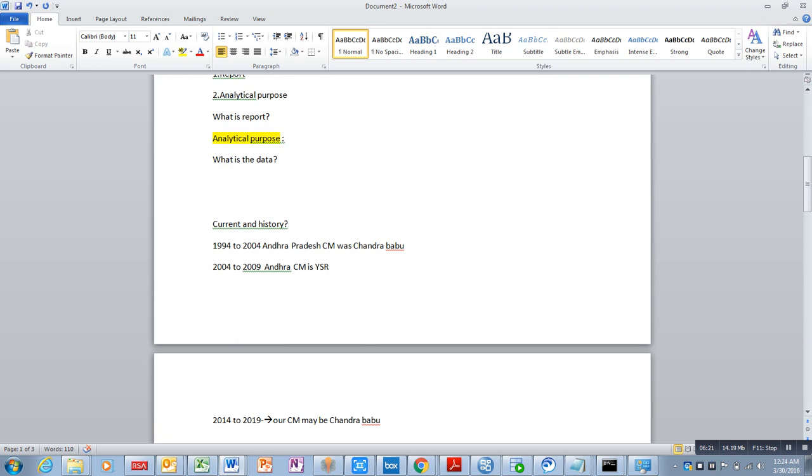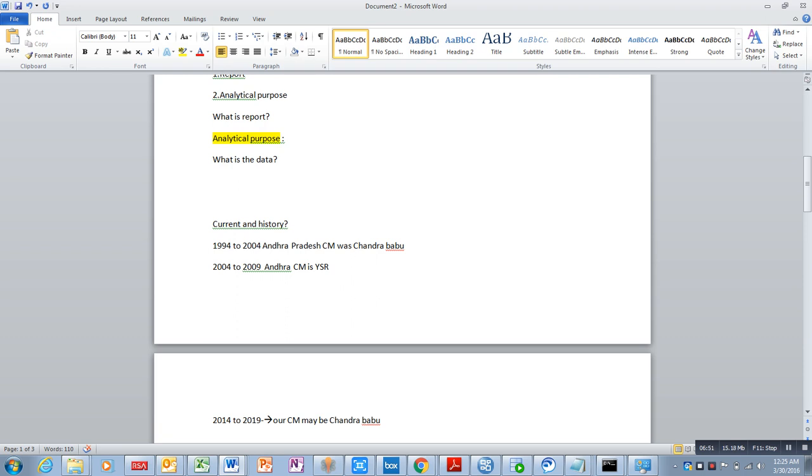No, we cannot say. There might be a chance of change, even 1% or 0.5%. We cannot fix the value. Maybe Nara Lokesh will come, maybe Balakrishna, maybe some other person. We can't give 100% certainty.